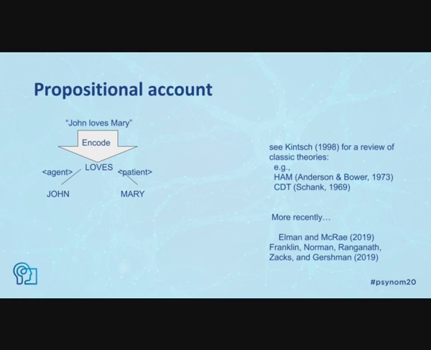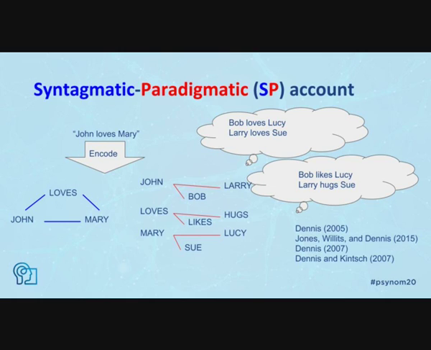Propositional accounts resolve the role binding problem by further assuming that the associative links are labeled with roles. Hence, the association between loves to John would be labeled with the agent role, and the association between loves to Mary would be labeled with the patient role. The problem with this approach is that the roles must be specified a priori. Dennis 2005 showed how it's possible to resolve the role binding problem without explicitly specifying role representations.